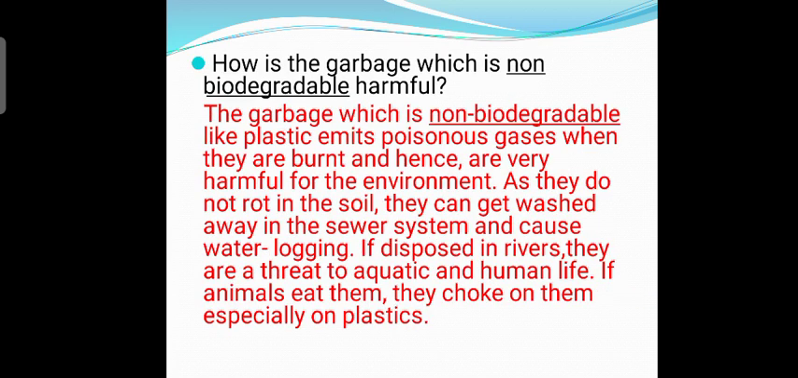How is the garbage which is non-biodegradable harmful? So students, the garbage which is non-biodegradable like plastic emits poisonous gases when they are burnt and hence are very harmful for the environment. As they do not rot in the soil, they can get washed away in the sewer system and cause water logging. If disposed in rivers, they are a threat to aquatic and human life. If animals eat them, they choke on them, especially on plastics.